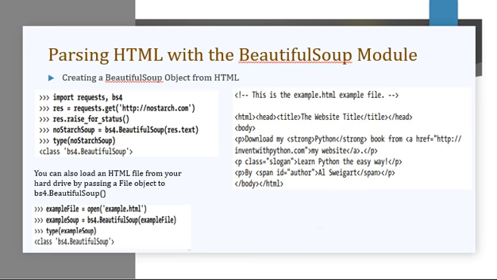The first example given here is creating a Beautiful Soup object from HTML. So how we can create a Beautiful Soup object from HTML, we will be seeing here. First of all, import requests. I hope by now you know the purpose of using the requests module. It allows us to download files.